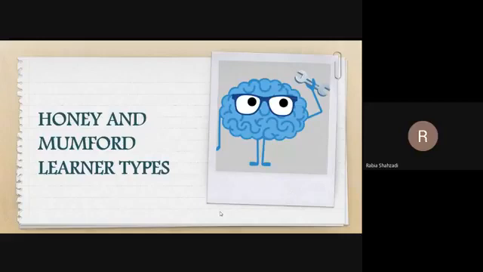Then we talked about the Gibbs learning cycle, in which there were four major steps. First was the description, where you just describe the situation: what happened, who were the people involved, what was your role. Then comes the feeling. In this step, you explain your feelings before and after the event, and how you felt about that particular situation.